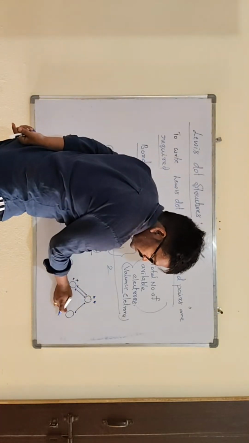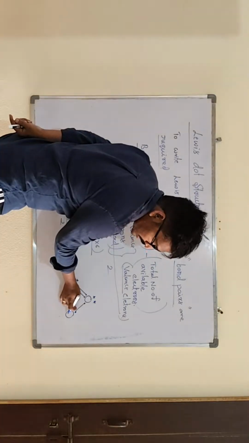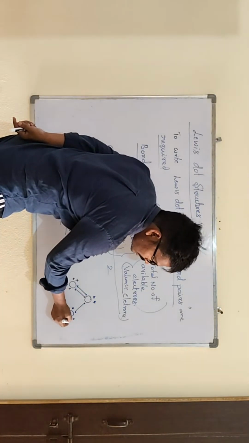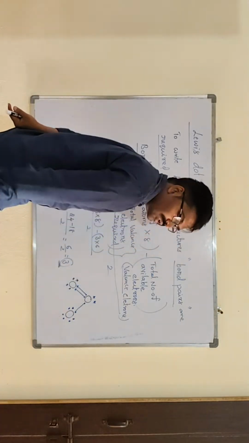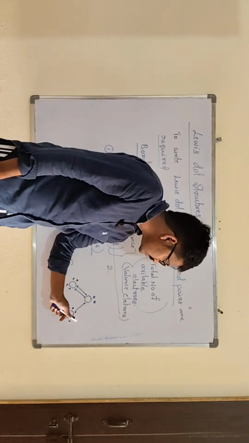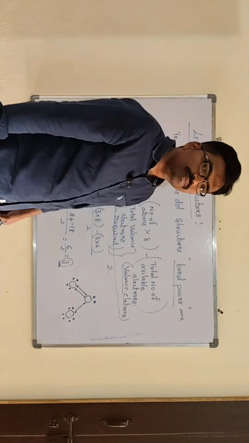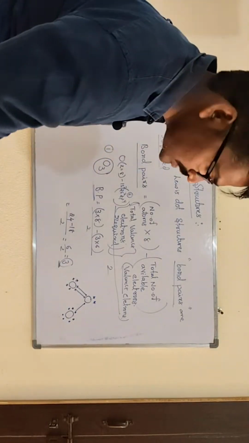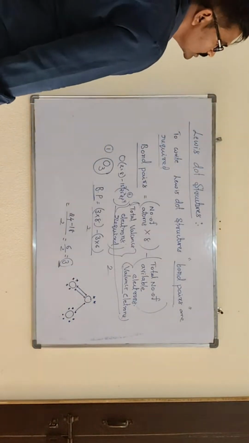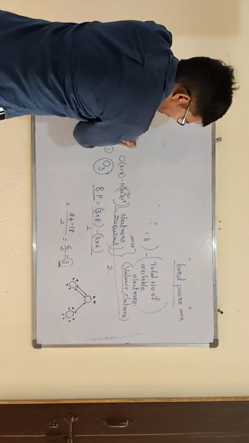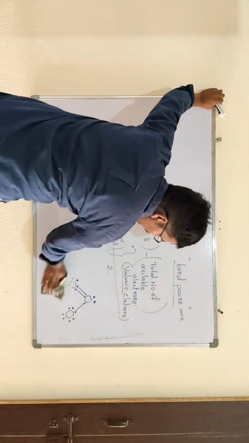Then look at this oxygen. Around this oxygen there is already one bond, which means 2 electrons. The remaining electrons are dots. So 6 electrons, 1 2 3 4 5 6. Then clear? Then one more example, we'll see one more example. So note it, all of you, this. One more example.